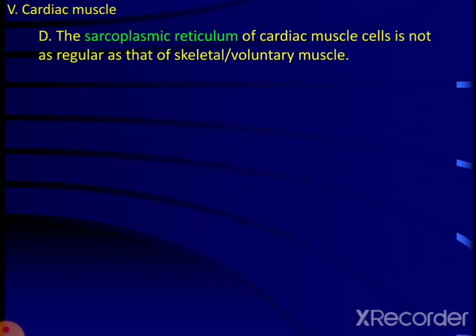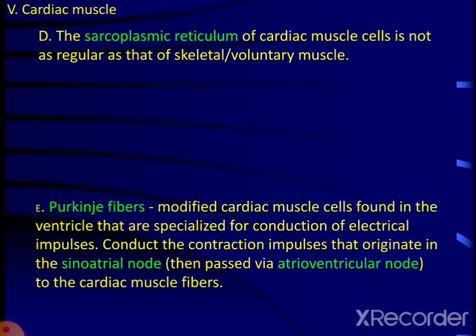The sarcoplasmic reticulum of the cardiac muscle cell is not as regular as that of skeletal or voluntary muscle. There are Purkinje fibers, which are modified cardiac muscle cells found in the ventricle that are specialized for conduction of electrical impulses. They conduct the contraction impulses that originate in the sinoatrial node, pass to the AV node, then to